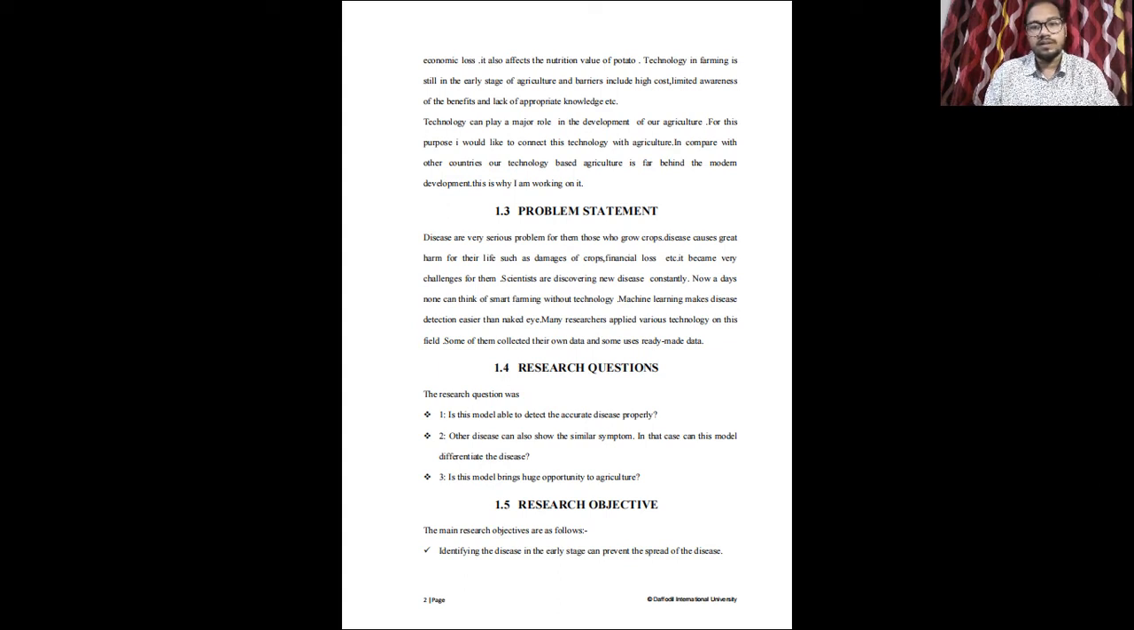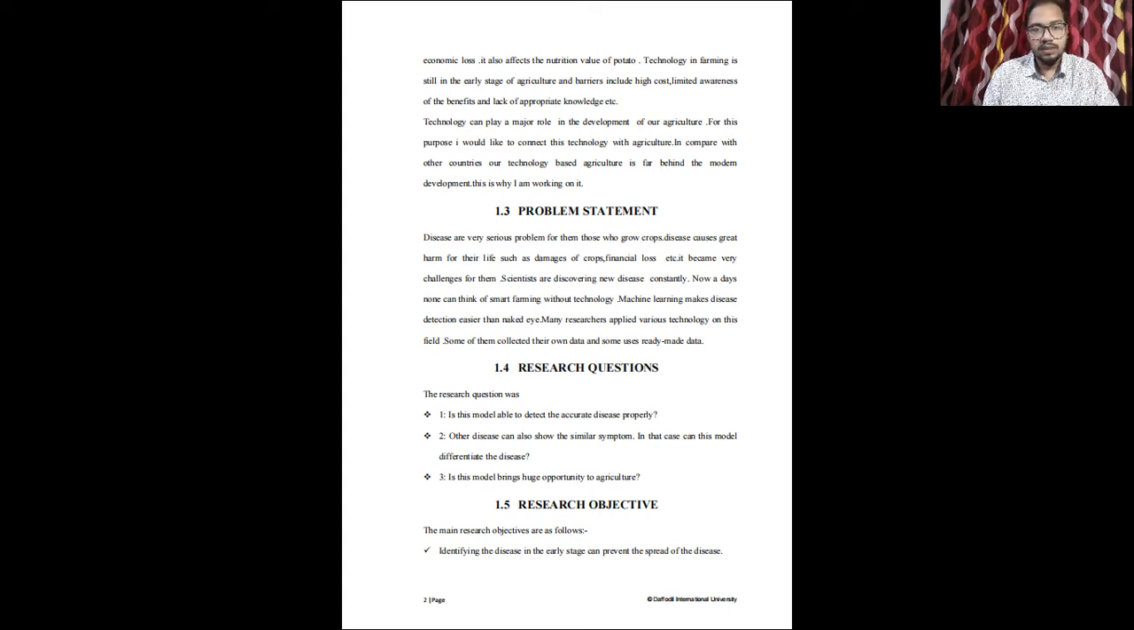Problem statement. Disease is a very serious problem for those who grow crops. Disease causes great harm to their lives, such as damage to crops, financial loss, etc. It becomes very challenging for them. Scientists are discovering new diseases constantly. Nowadays, none can think of smart farming without technology.